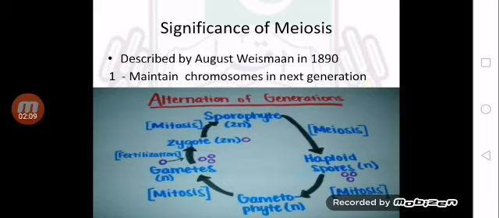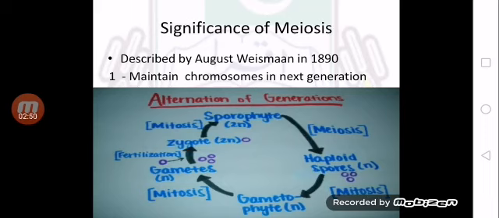Now I will tell you about plant's life cycle, as it is shown here in this diagram also. You can see that I have shown you alternation of generation. In plant's life cycle, 2 generations are alternating with each other. One generation is known as sporophyte generation because it produces spores and it is diploid. So this sporophyte generation produces haploid spores by meiosis, which grow into haploid gametophyte generation.